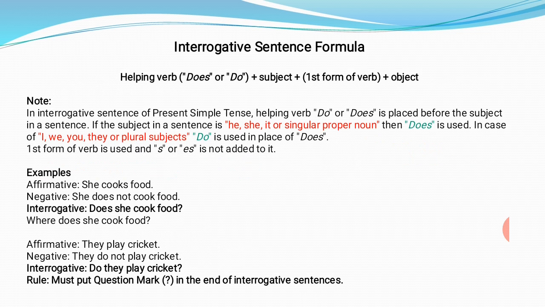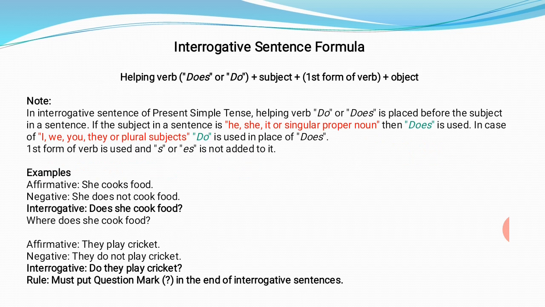And for the usage of do or does, the formula remains the same: if the subject is he, she, it, or singular proper noun, then does is used before these subjects. And if the subject is I, you, we, they, or plural subject, then do is used. You can see the affirmative sentence, she cooks food. Negative, as we did, she does not cook food. And interrogative, does she cook food?